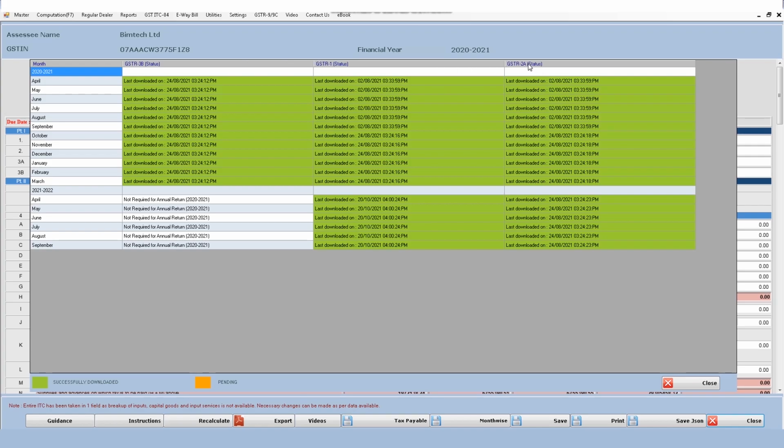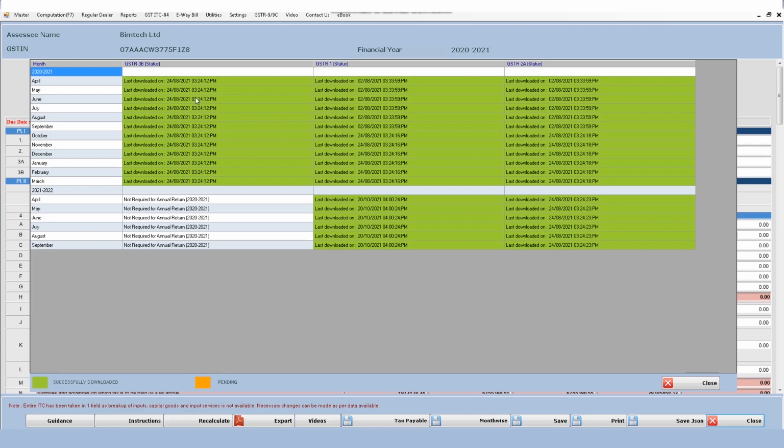So meaning thereby we are downloading this particular data from the portal itself, and we are not taking anything inserted by you in the software. It means that if any of our user or if any person who's not using our software currently wants to file GSTR 9 through this software, he can do so because we are not taking any input from the data which is already in the software.